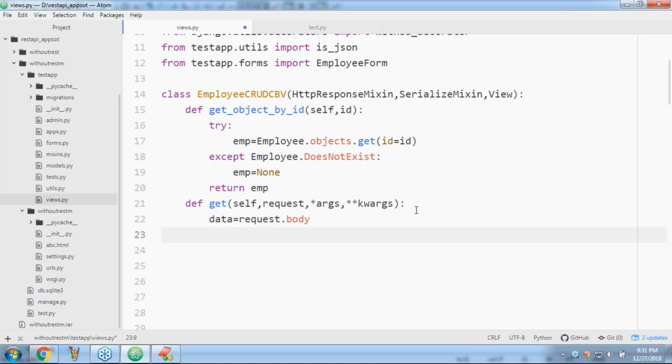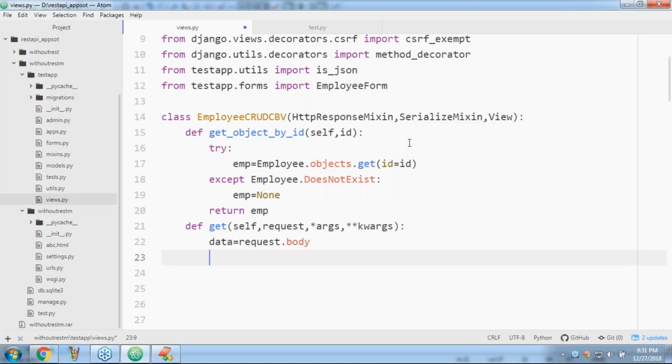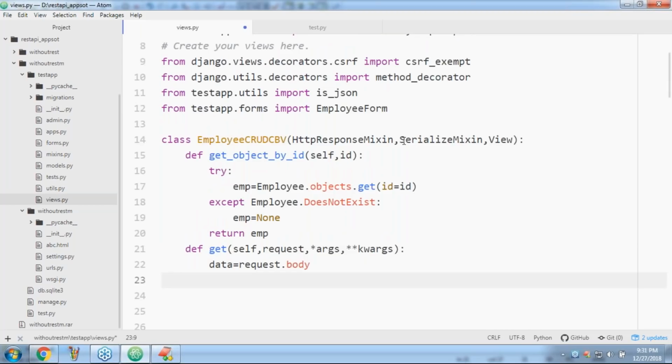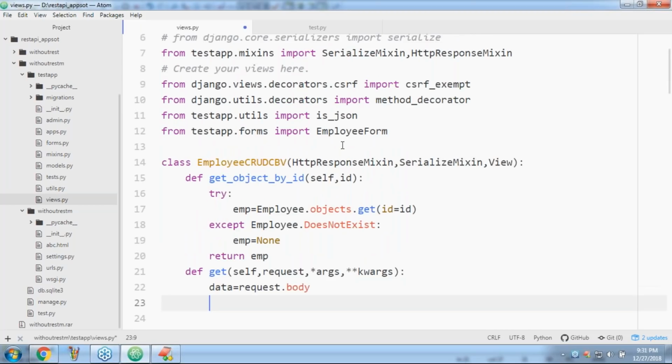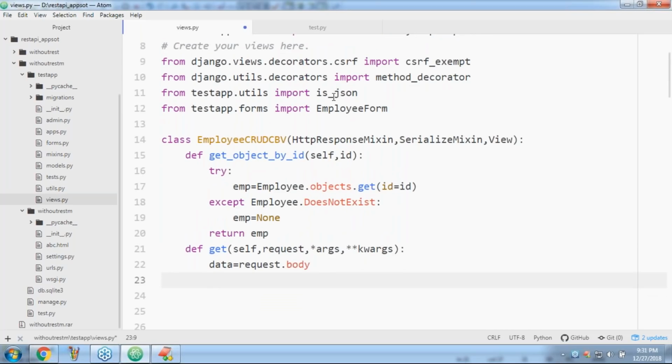If it is not JSON data, just simply respond, hey, please provide valid JSON data only. Sir, is there any method to check whether it is valid JSON or not? Yes, friends, is_json. I already implemented one method, is_json, inside utils.py.